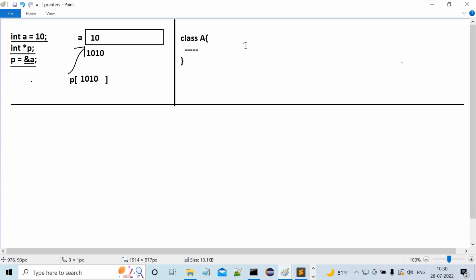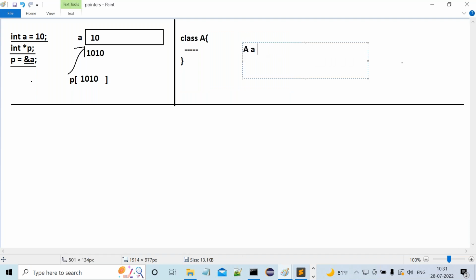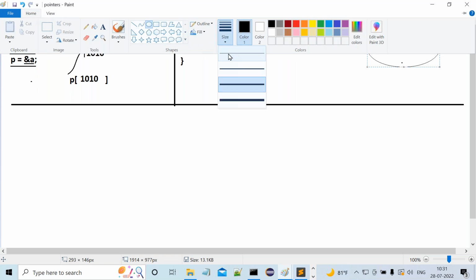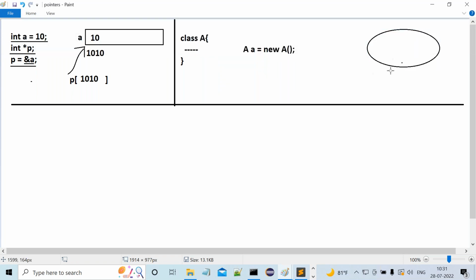Now I want to create an object. How are we able to create an object? A a = new A(); this is a statement to create an object. I'm not yet saying what happens internally inside this object. I declared a class and I created an object. When we create an object like this, internally a block of memory will be created, and this block of memory is nothing but the object.